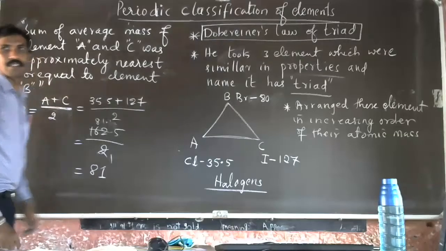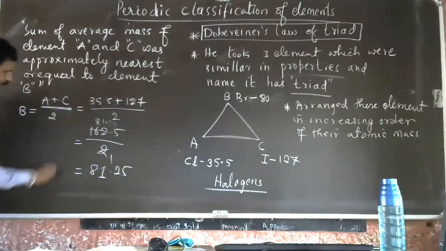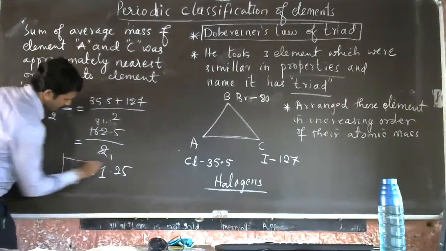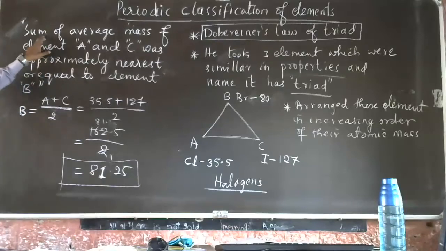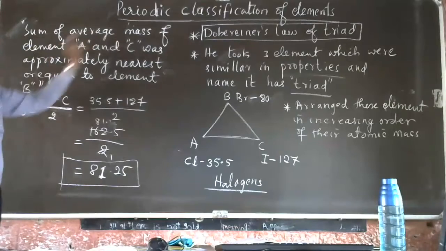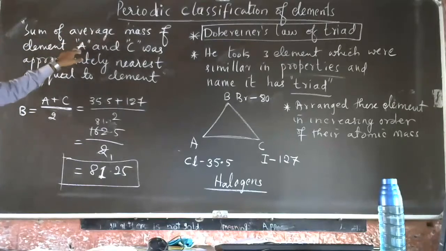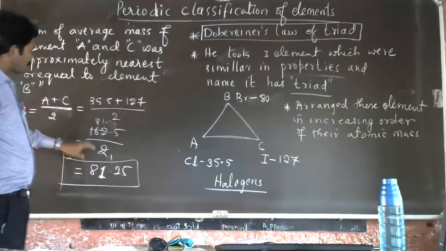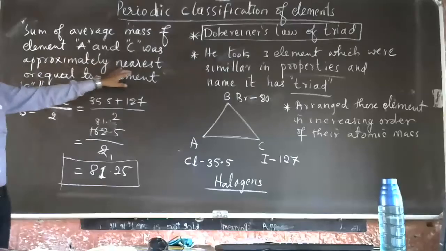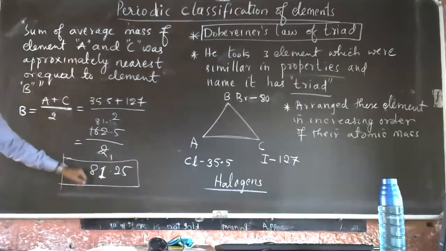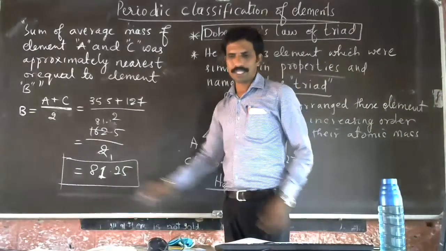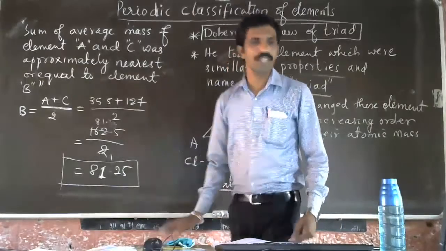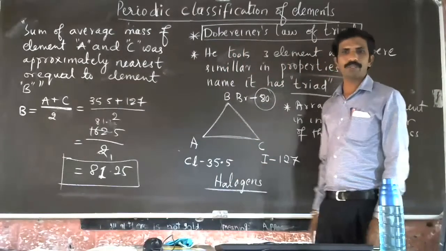So 80 is nearest to 81.25. See here, if you see this, what did he propose? The sum of the average mass of element A and element C was approximately nearest or equal to the atomic mass of element B. The atomic mass of element B is 80, it was very nearest. This theory was proposed. Understood?